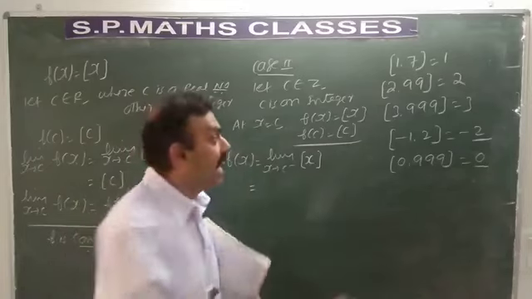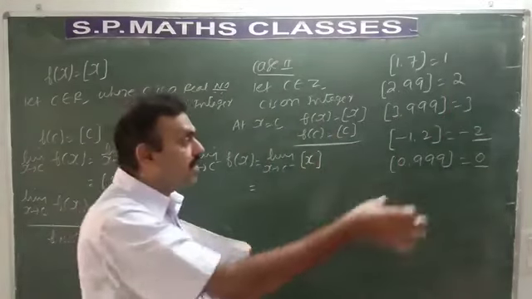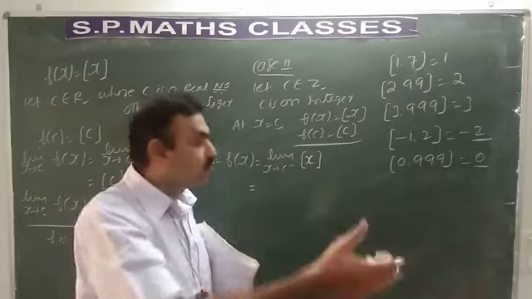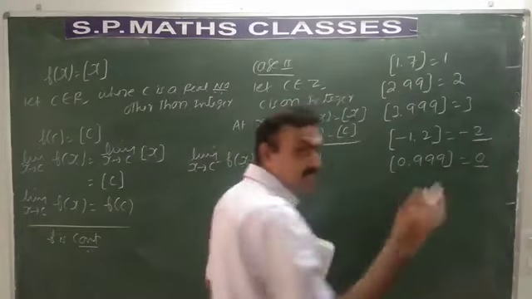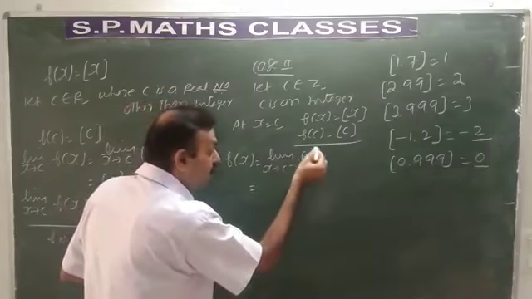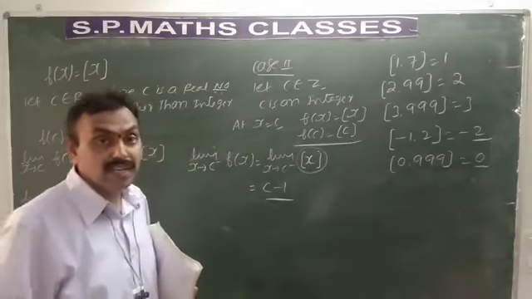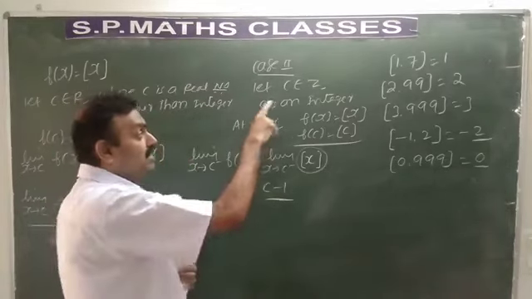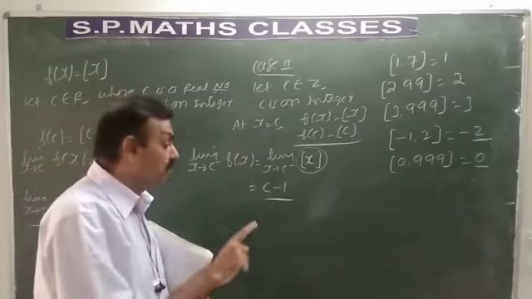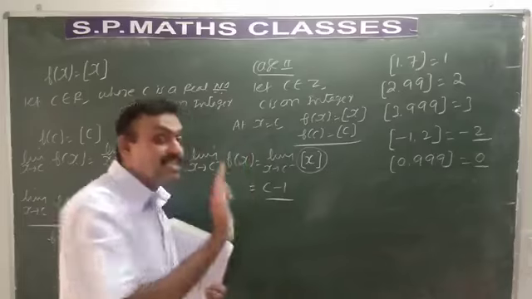It is 1 less. As we can see, 2.99 means 2, 3.99 means 3, 1.7 means 1, 0.99 means 0. So it becomes 1 less. So when it is c minus, the value of this greatest integer function will be c minus 1. It is not just c. It is c minus 1 because we are considering it as integer.